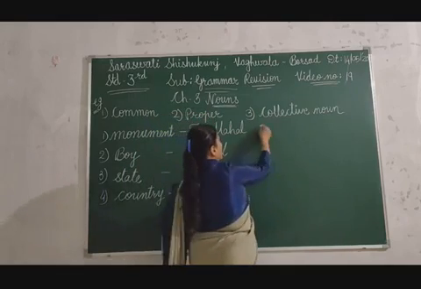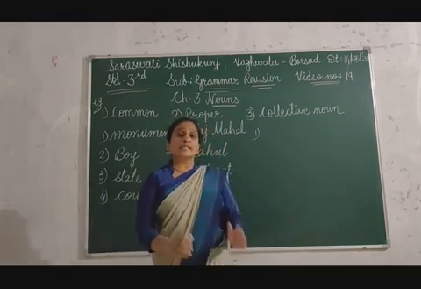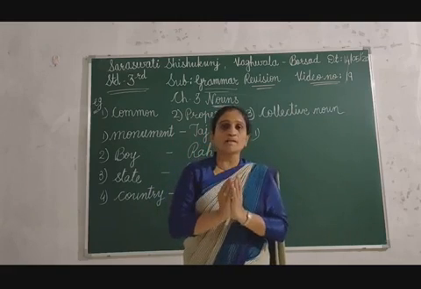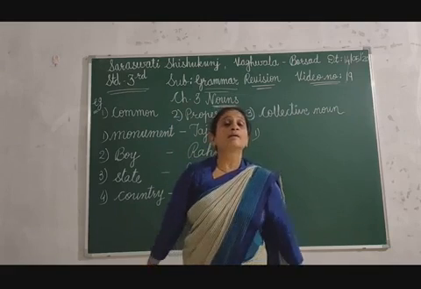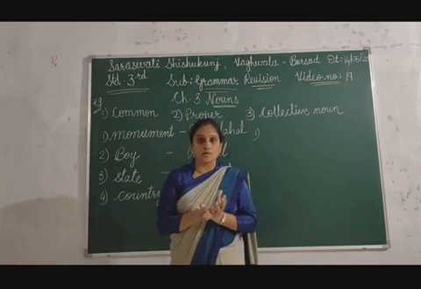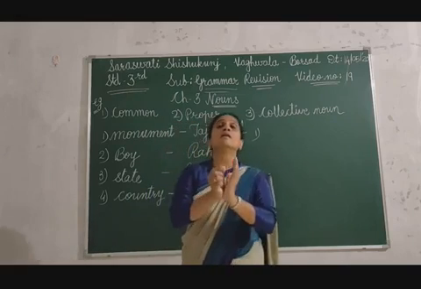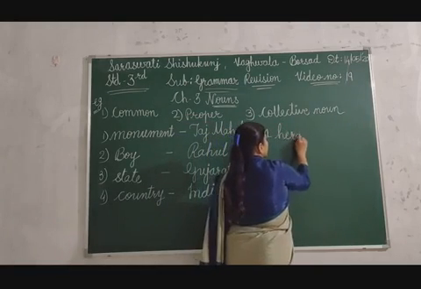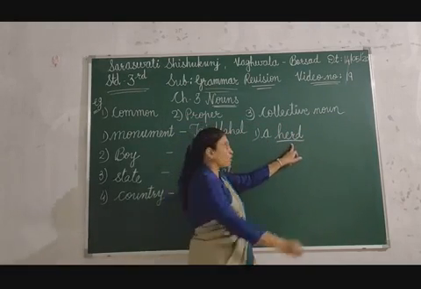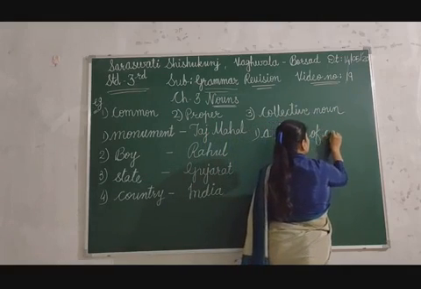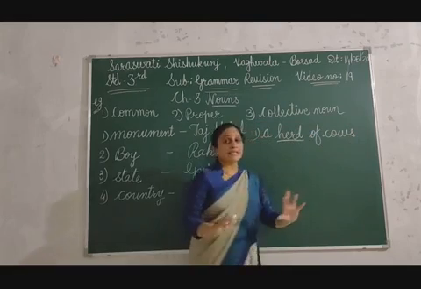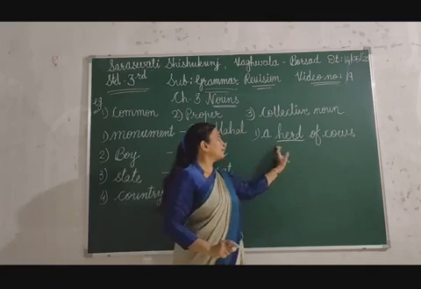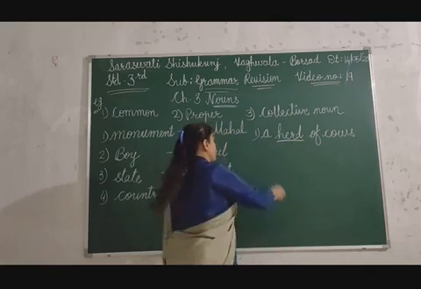Okay, now the collective nouns. A collective noun is made with a group of words. Means if there is one cow, you can't say that is a collective noun. But if a group of cows is there, we can say a herd of cows. Means a group of cows. A herd is a collective noun for cows. Then you can understand this is a group of cows.